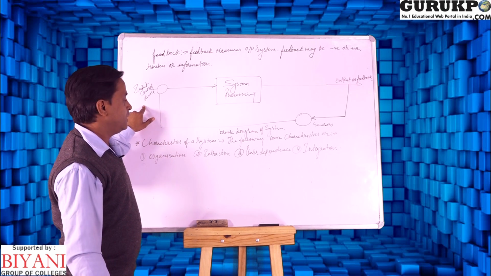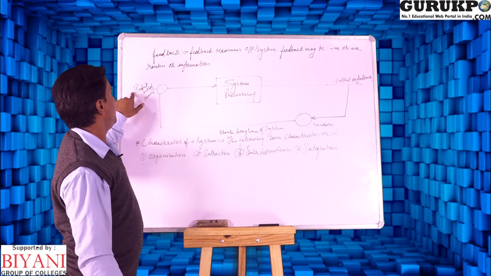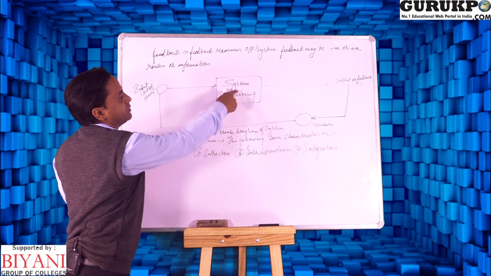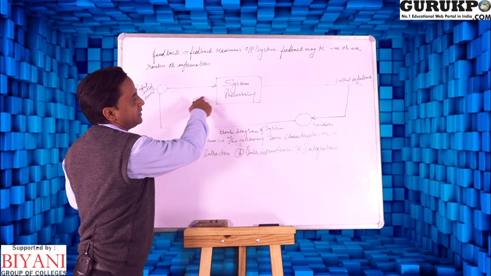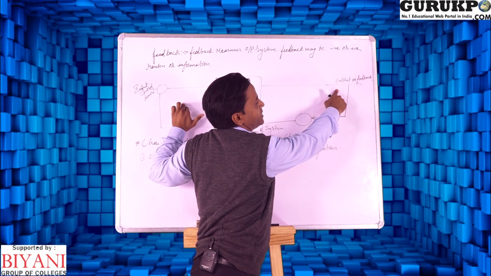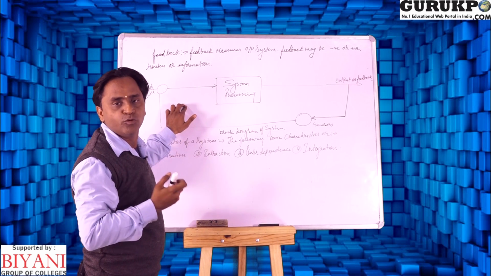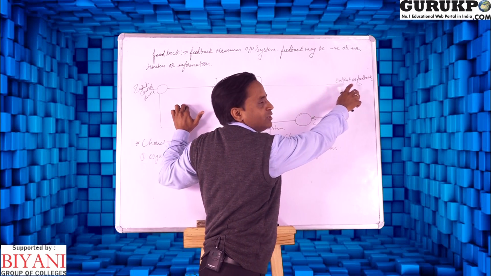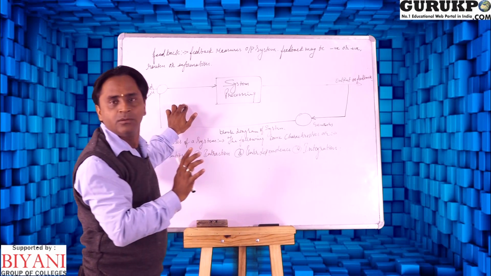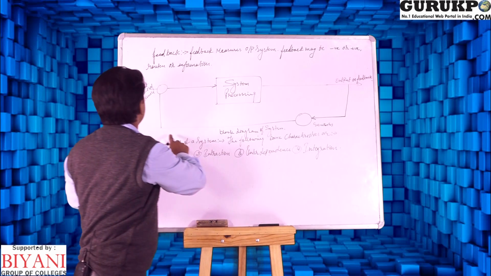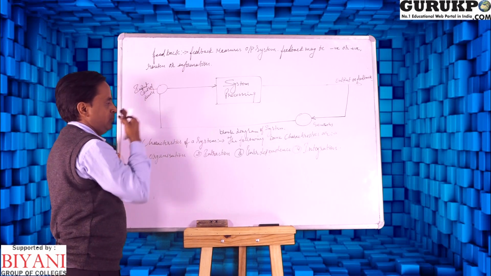Block diagram of a system. For example, an input device works with system processing. We send data and then we receive output as feedback. The data we receive in output form is also known as feedback. After this, the feedback goes to a sensor, and the sensor goes again to the input device.